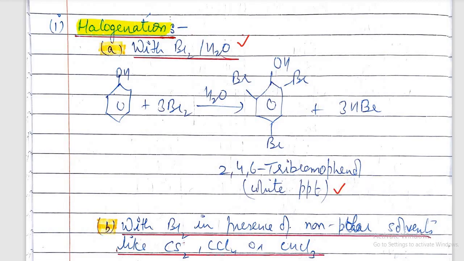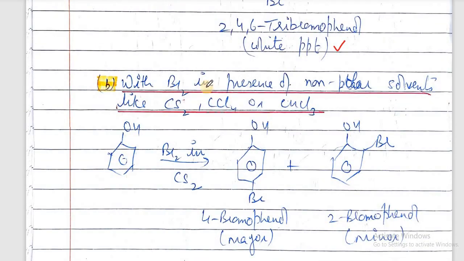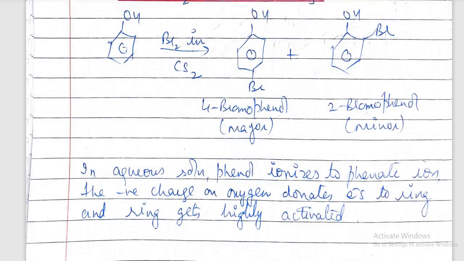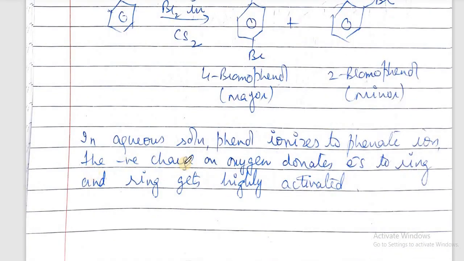Similarly, when phenol is treated with bromine in the presence of non-polar solvents, maybe carbon disulfide, carbon tetrachloride or chloroform, then the conditions are different. In this, the ring is not so activated and the electrophile gets attached to the ortho and para positions. We get ortho-bromophenol and para-bromophenol, and para-bromophenol is in major amount. So the question is, why in aqueous solution is the tribromo product formed?